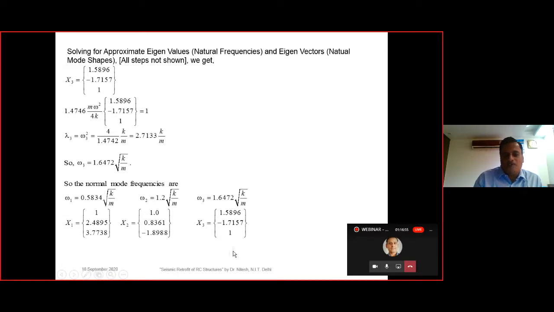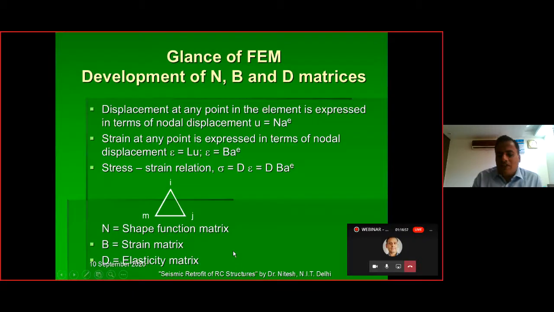Because it was a 3 degree of freedom system, we were having the eigenvectors corresponding to the same as this one. Then we have the finite element method basics. So here basically the entire structure is discretized, because this forms the part of the software. So inside the software, what used to go, that also we should understand, that how the software used to solve our entire structure, and it used to give us the load and the displacement.